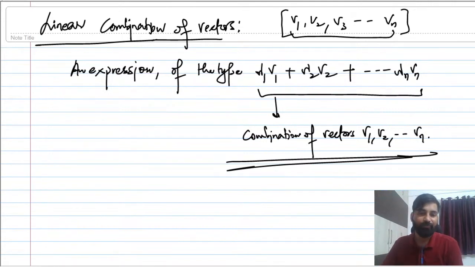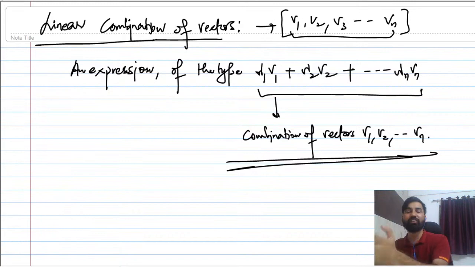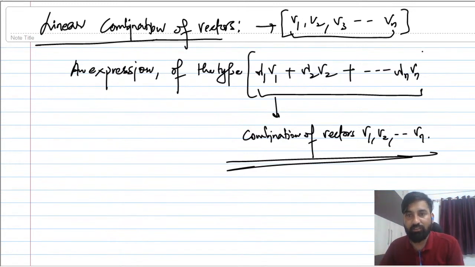Okay, so what will the meaning of linear combination be? Suppose we have been given many vectors v1, v2, v3 and so on up to vn. An expression of this type is called a combination of vectors.